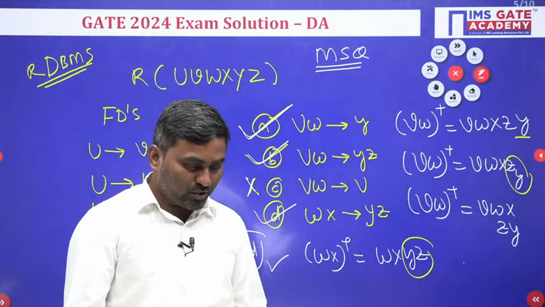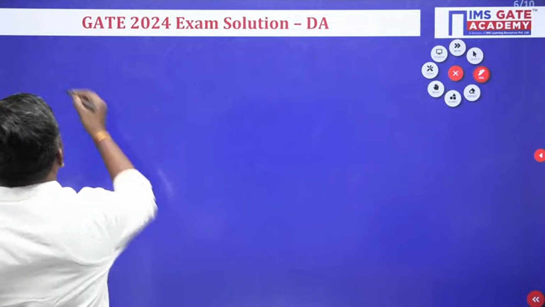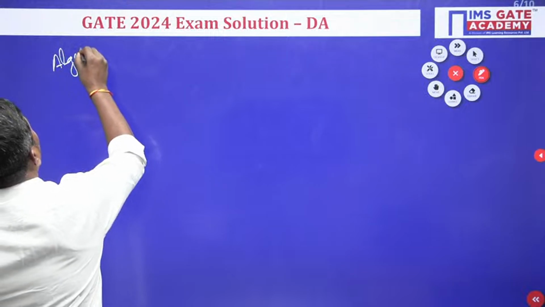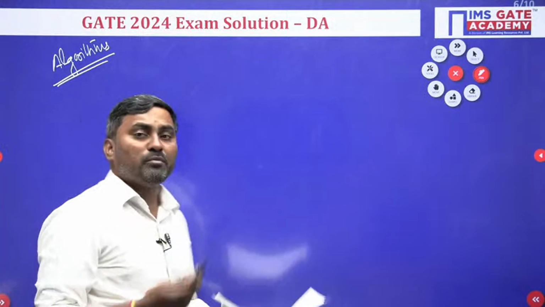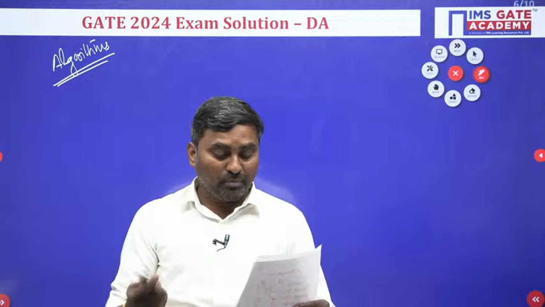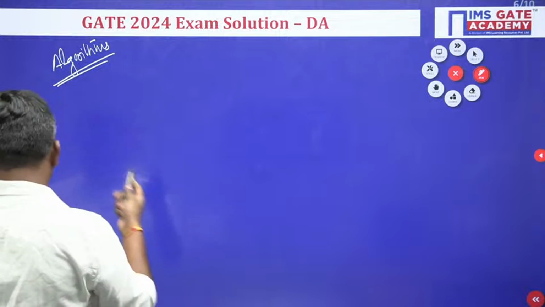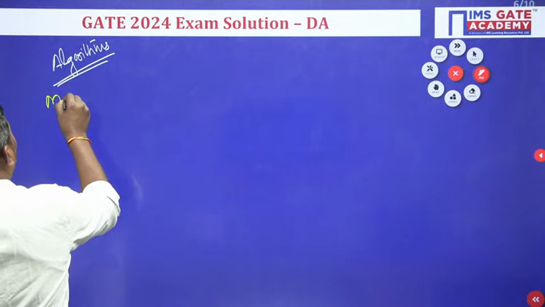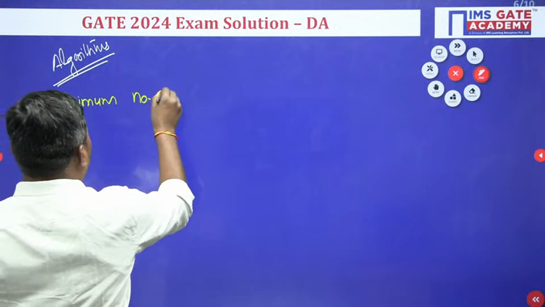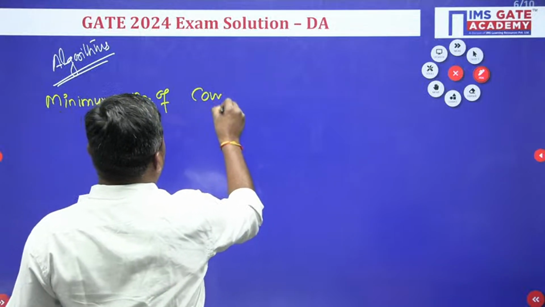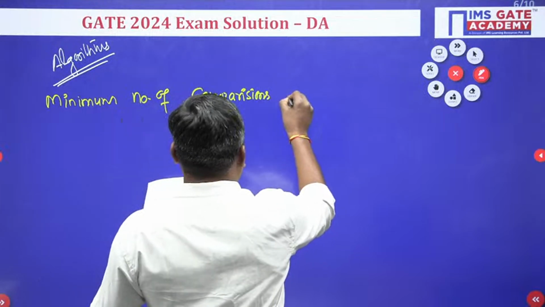Similarly, we will see one more question, from the algorithms point of view. The question asks the minimum number of comparisons required in in-place quicksort of given numbers, with the pivot element also given. Let me write the question. Find out the minimum number of comparisons required